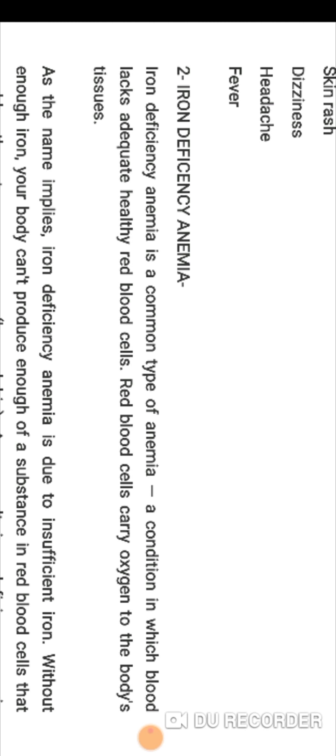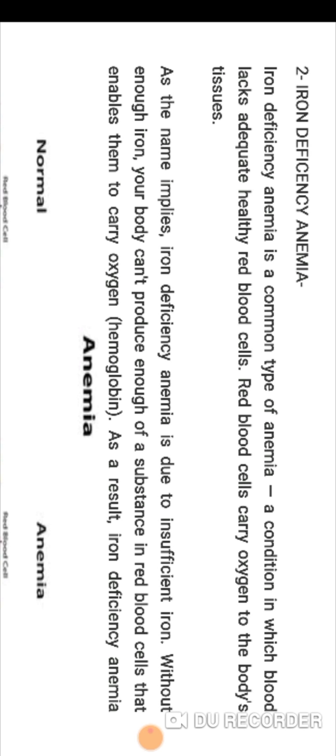Red blood cells carry oxygen to the body tissue. As the name implies, iron deficiency anemia is due to insufficient iron. You can learn from this name, iron deficiency means low iron in your body or blood. Okay friend, so iron is compulsory and essential in our body. So basically iron deficiency anemia is low iron in your body and blood.